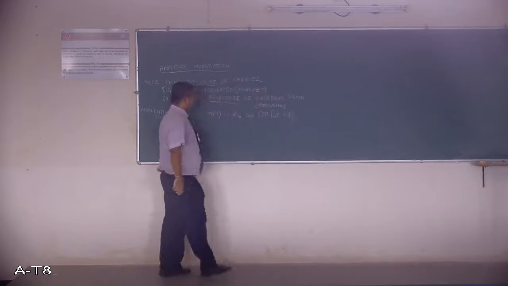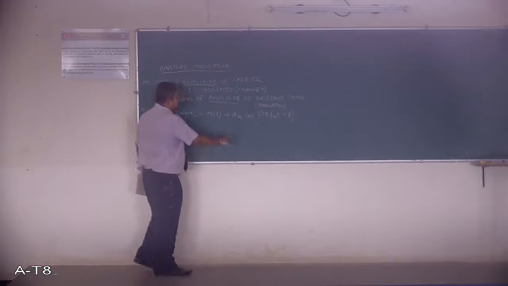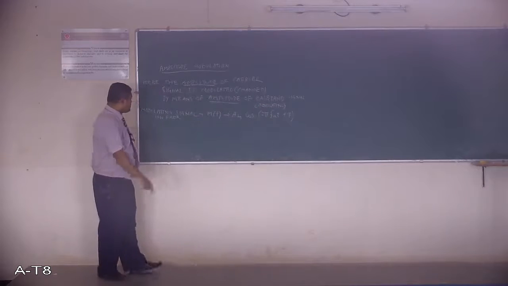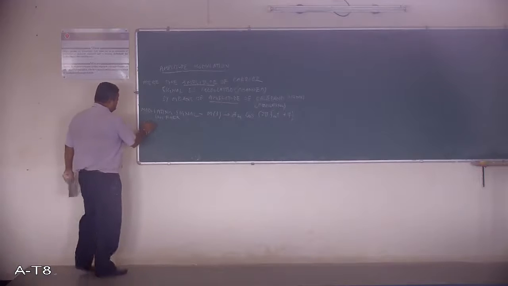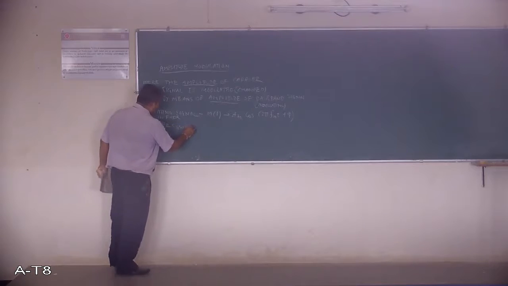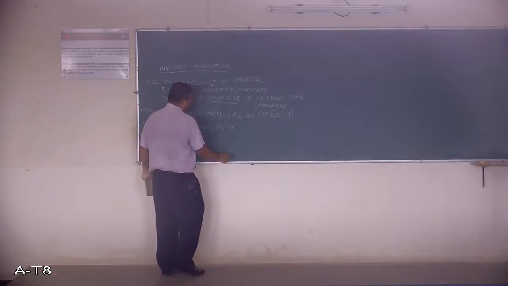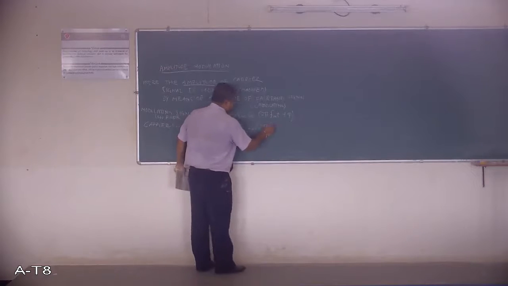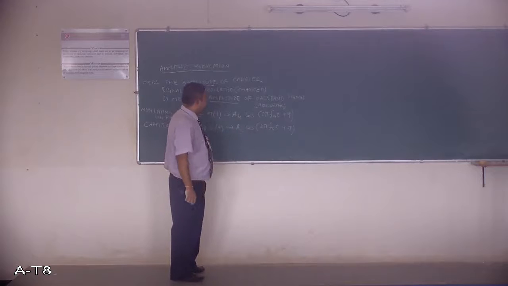plus π). So there are three parameters in any sinusoidal signal. One is its peak amplitude, one is its frequency, and third one is phase. So this is a modulating signal, this is a low frequency signal. Next comes the carrier signal. This is given by c(t). C stands for carrier. So this is Ac cos(2π fc t plus φ1 or φ2 we can do, okay, like this.